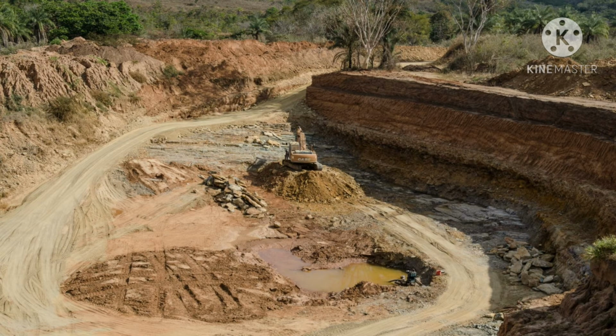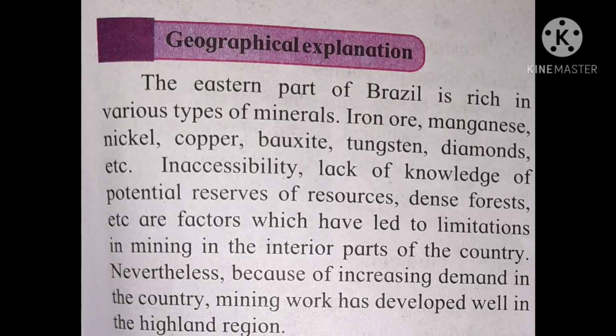At the same time, in the interior part of Brazil, especially the western part, mining activity is not developed much due to inaccessibility, lack of knowledge of potential reserve of resources, dense forest, etc. These are important factors that have led to limitations in mining in the interior part of Brazil. At the same time, in the highlands area of Brazil, mining activities are developed due to increasing demand.